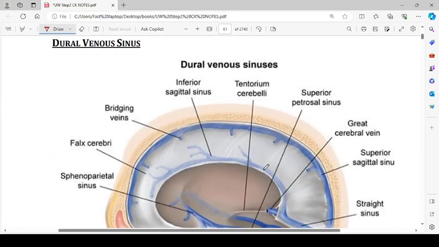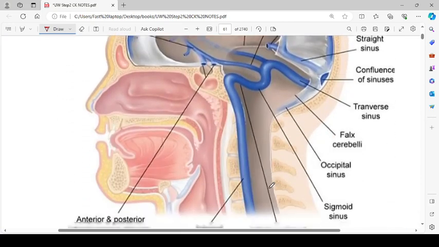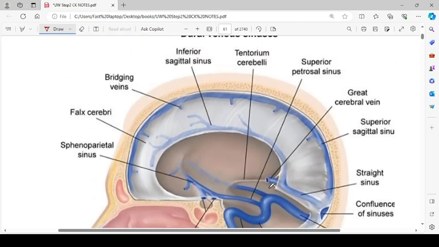Then these are dural venous sinuses. Okay, so they're the same as in the adults. So let's start from here. This one is the parietal sinus. This is the falx cerebri, which is dividing the two hemispheres. Suppose this is the brain, like this, the cut section of the brain. So the falx cerebri is present over here. It is separating the two hemispheres from each other.